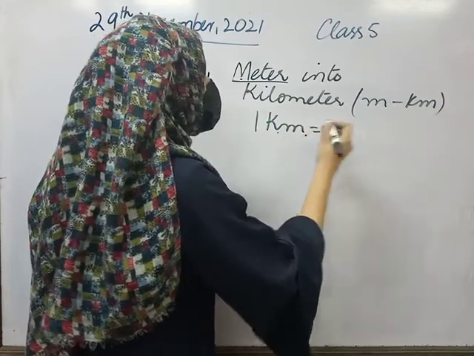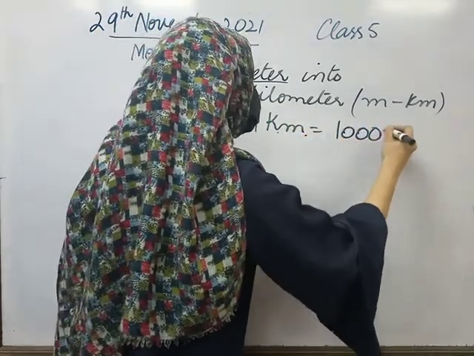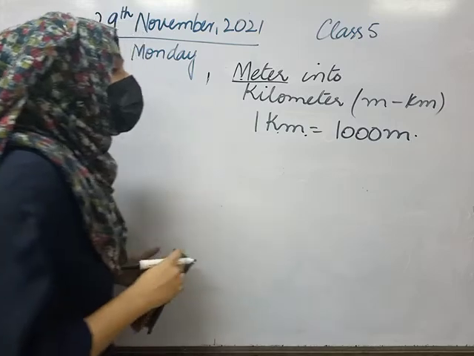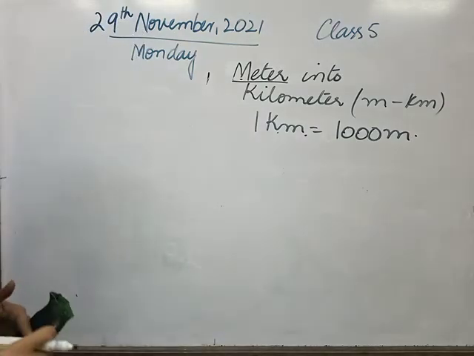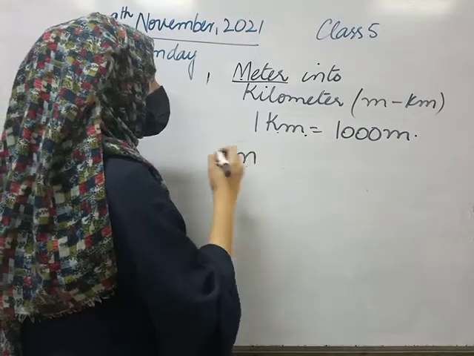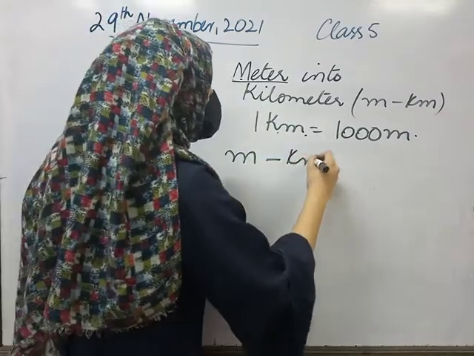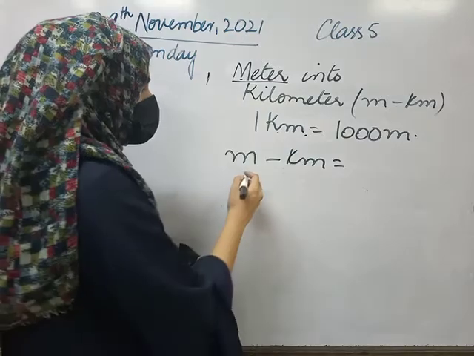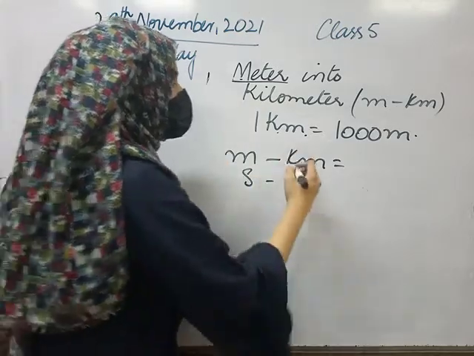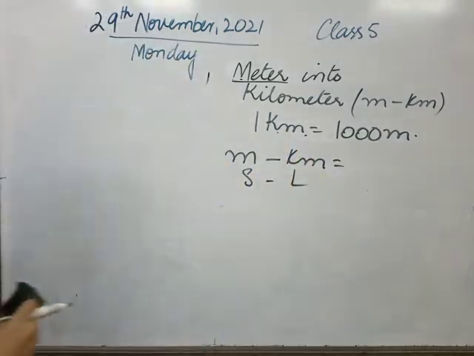Now in 1 kilometer we have 1000 meter. Fine, but right now the conversion is meter into kilometer. This is the smaller one and this is the larger one. So whenever we go smaller into larger, we will divide by the conversion factor.